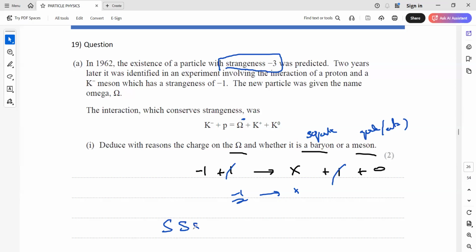So if the omega has a strangeness of -3, 3 strange particles will be there. Each has a strangeness of -1, so the total strangeness will be -3. And when it is a combination of 3 quarks, it should be a baryon. So we identify it's a baryon and it has a negative charge.